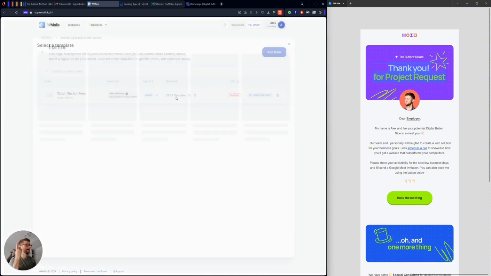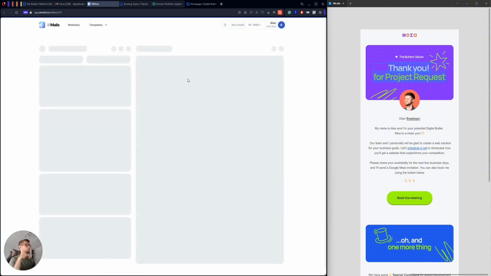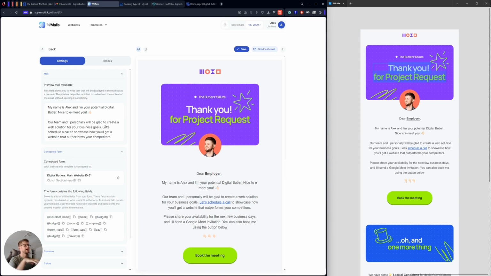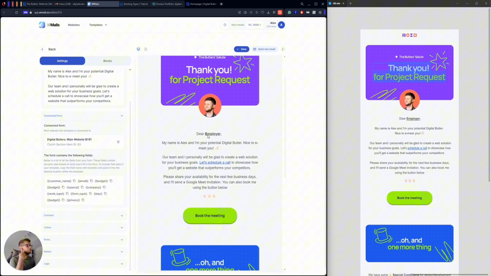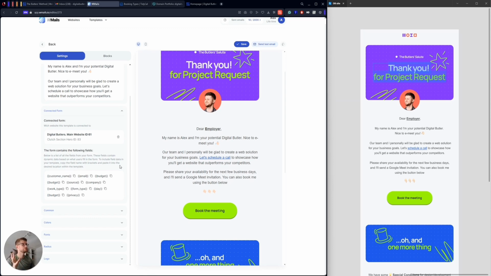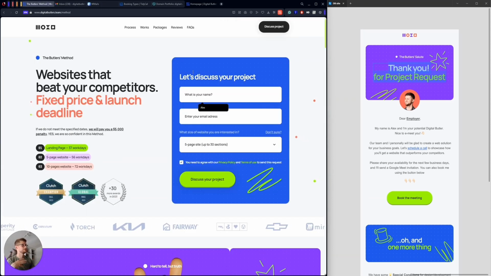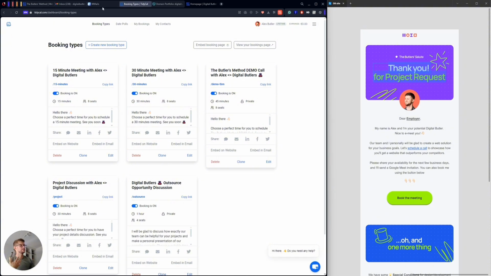But before doing that, I will do one little trick. Based on the fact that I'm already connected to the form, I'm able to use all dynamic data that the user will put inside of the form, to use it in the email that I will use as an auto response. You can see that I have this employer text underlined here, and instead of that, I can put the name of the employer that is placed in the name field. So let's do it right now.